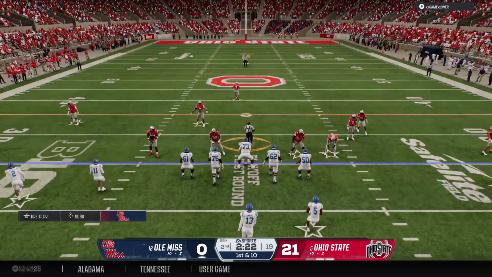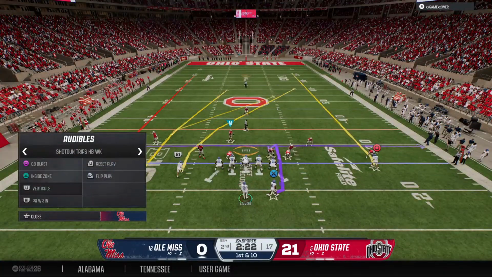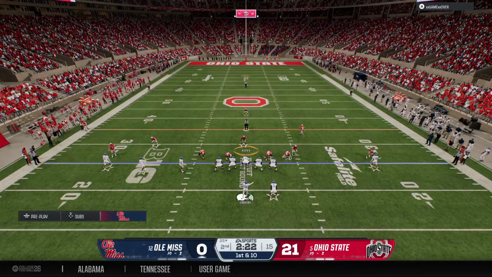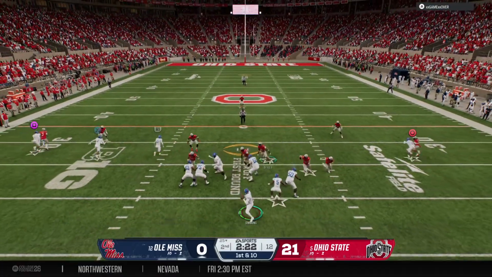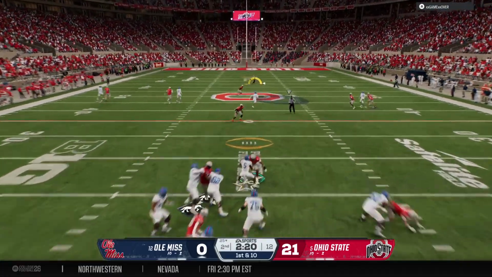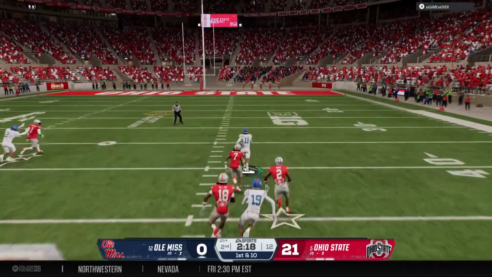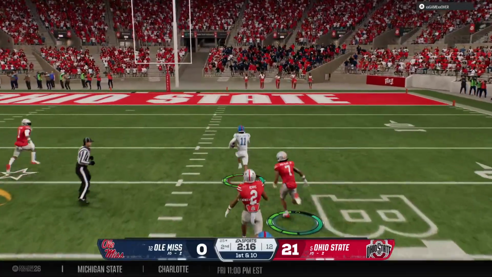25. So the first play of the drive coming up here, under 3 minutes to play before half. Dropping back, it's Simmons. Makes the throw across the middle of the field. Catch made on the right side. That's a big gain.